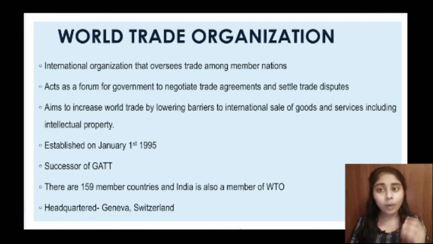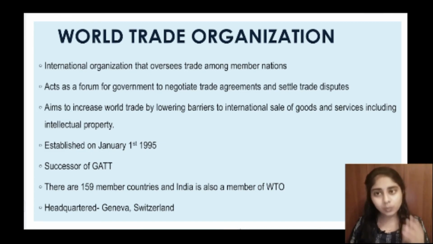Then what is the main aim of the World Trade Organization? The main aim is to increase world trade by lowering the trade barriers among the countries in the international sale of goods and services, including intellectual property. So the World Trade Organization is an international organization which oversees trade among the member nations. It also acts as a forum for governments to negotiate trade agreements. It also helps in the settlement of trade disputes among the different countries. And the major aim of the World Trade Organization is to increase trade by lowering trade barriers among the nations.